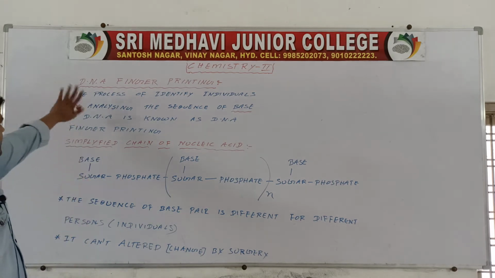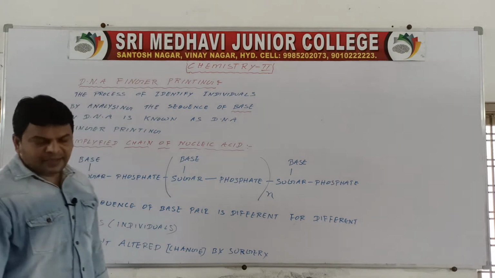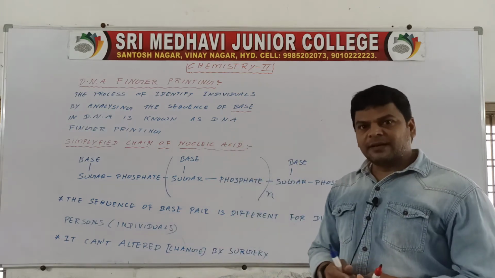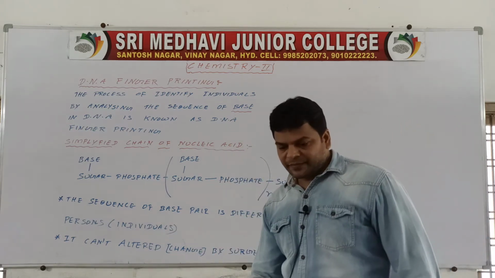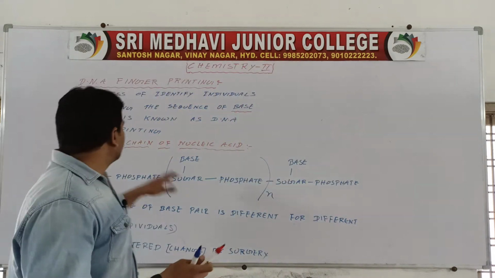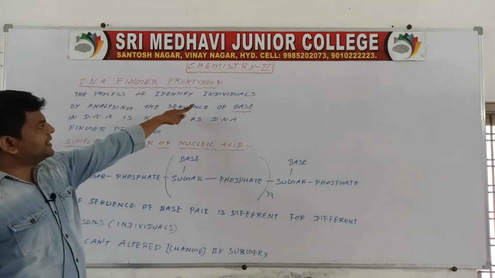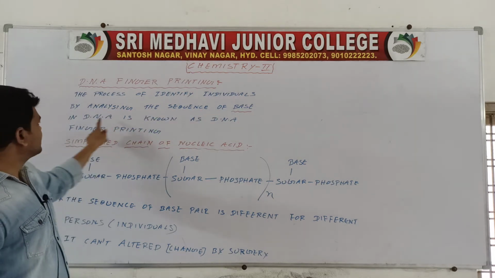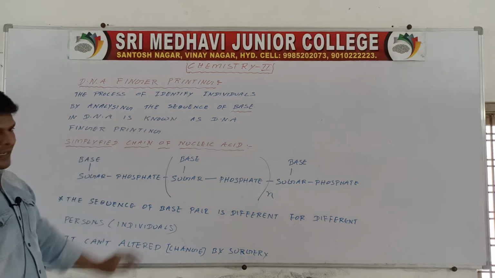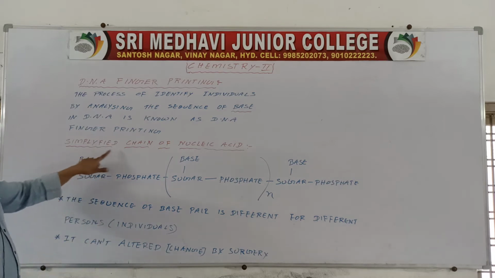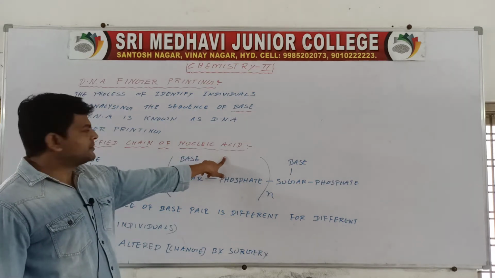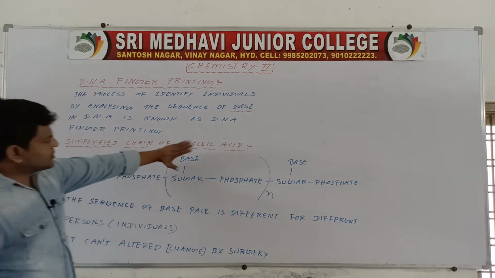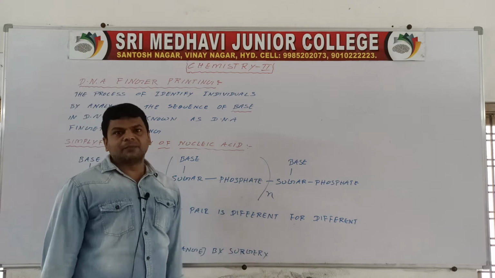So this is called DNA fingerprinting. Understand what DNA fingerprinting means: the process of identifying individuals by analyzing the sequence of bases in DNA. It is nothing but a simplified chain of nucleic acids, base, sugar, phosphate, a number of times.